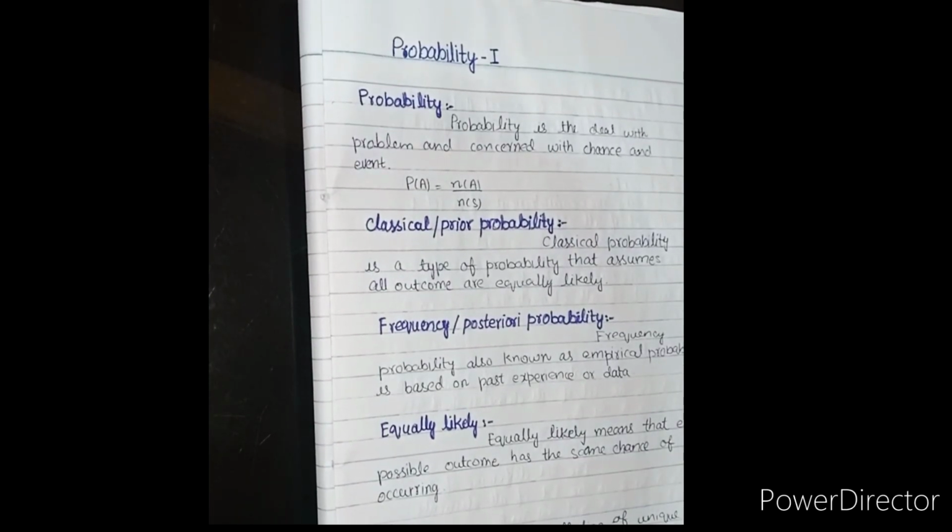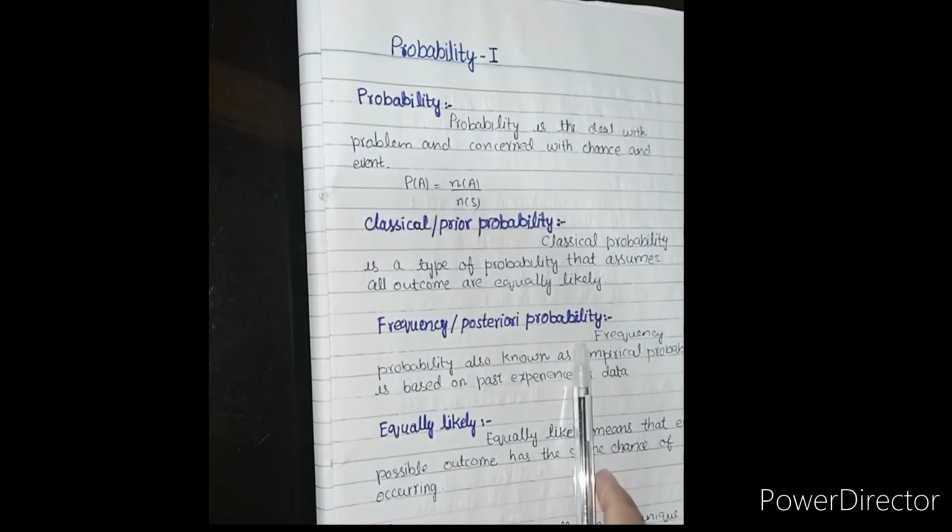Classical probability is also called a priori probability. Classical probability is a type of probability that assumes all outcomes are equally likely. For example, if you randomly pick one ball without looking, the probability of selecting a red ball is 1 by 2, and the probability of picking a blue ball is also 1 by 2. Each color has an equally likely chance of being chosen.